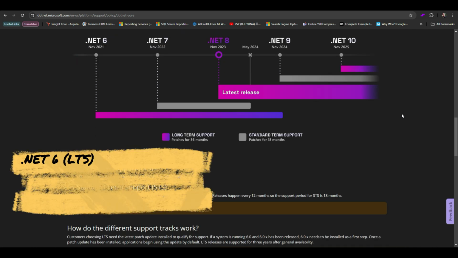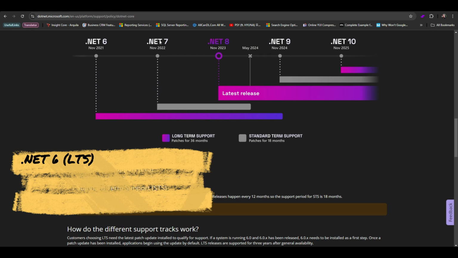.NET 6. This was a huge release because it was the first LTS version after the unification of .NET Core and the old .NET Framework. LTS means you get 3 years of support, and it's ideal for enterprise projects or anything that needs stability over cutting-edge features. .NET 7. This version was released as a current release, meaning it was packed with new features, but it wasn't LTS. It had a shorter support period, around 18 months, which was great for developers looking to try out new features early. .NET 8. This is another LTS version, and it's what a lot of developers are still focusing on, especially for production apps. With 3 years of support, .NET 8 is stable, feature-rich, and built to last.